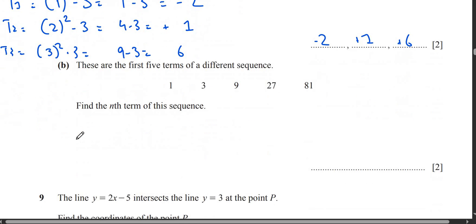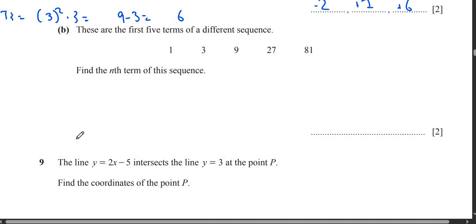Okay, guys. Now next question says that these are the first 5 terms of a sequence. Find the nth term. So if you look at the difference between the first 2 terms is 2, then it's how much? 6, then how much is this? My math is getting weak. 18? Yeah, I guess so. I hope so, because I don't remember. Anyways, the difference is not the same. Alright, so this means that this is not arithmetic progression.